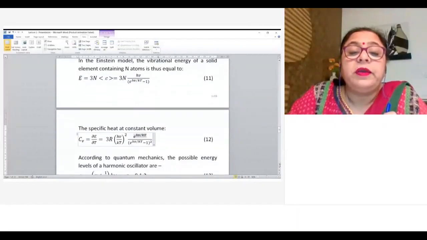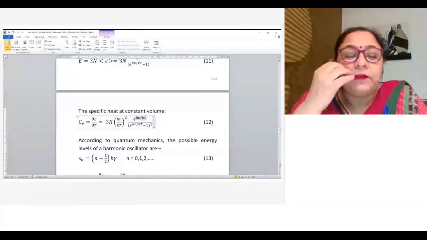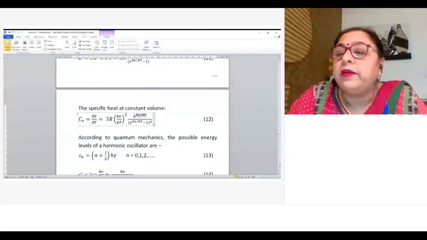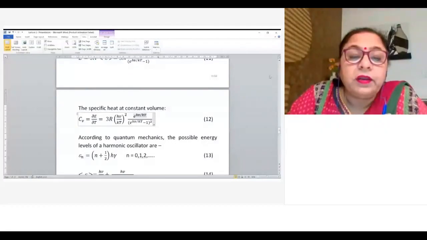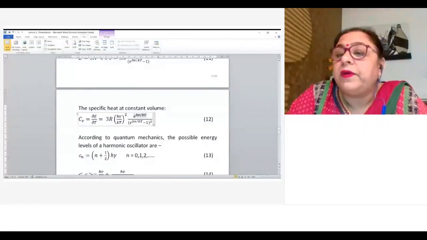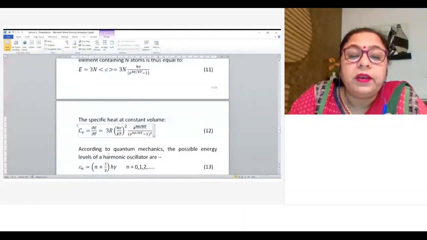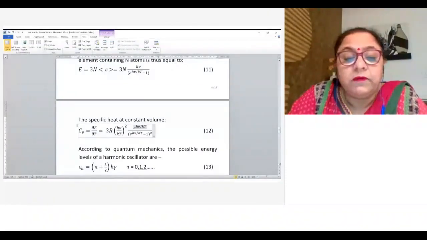So the specific heat at constant volume, see, specific heat is nothing but the first derivative of the energy. So when we have the energy, we will simply take the first derivative of energy, del E by del T, and we will get this formula. We have 3n h nu by kT, simple differentiation, nothing more. Okay, we will get this.